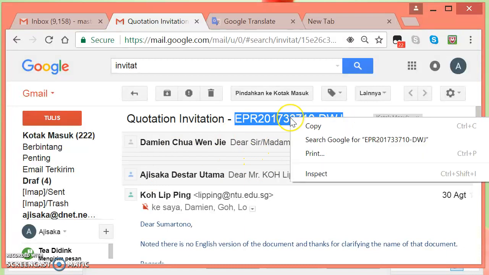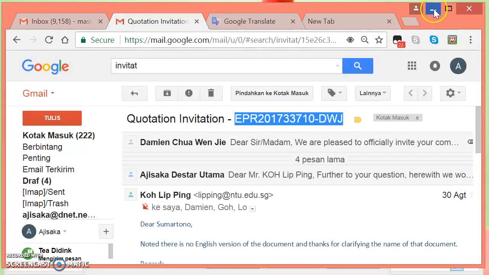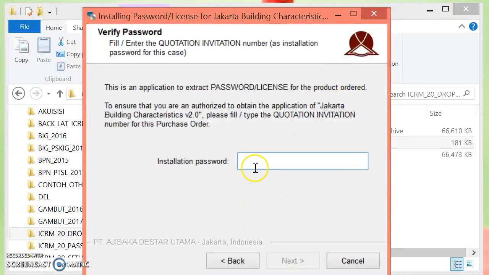Just copy this, right click mouse. Okay, we minimize this email, put it in here, right click and just click Next.